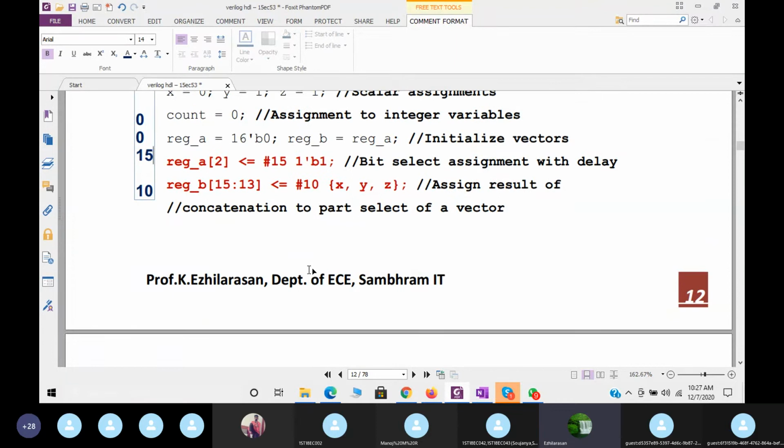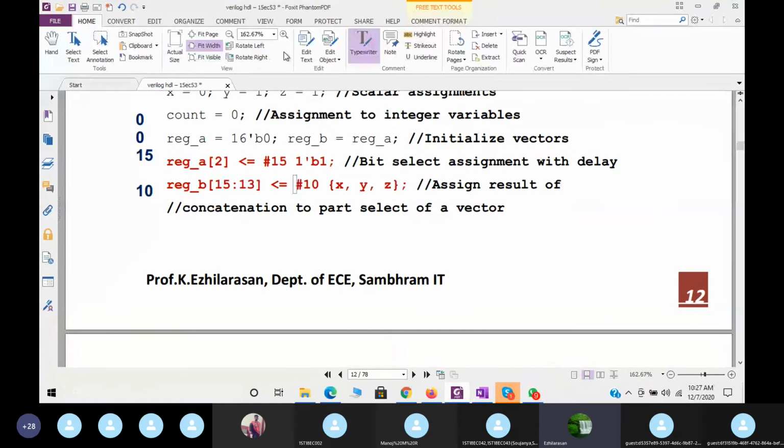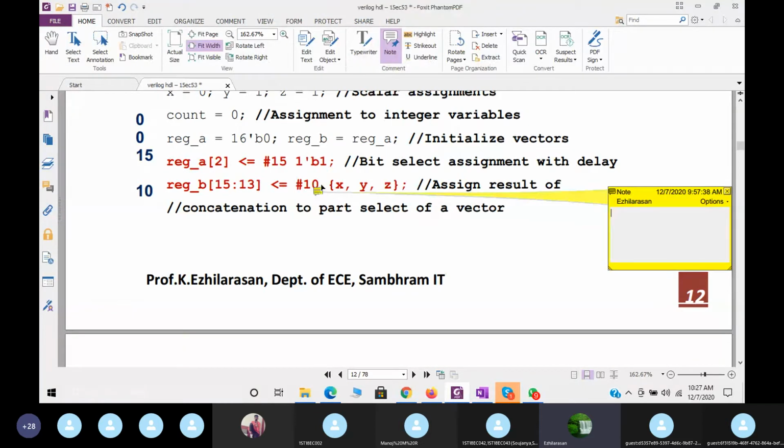This one I can call an intra-assignment delay. Which one? This one. This one is called an intra-assignment delay. Even this is also an intra-assignment delay. Both are called intra-assignment delays.